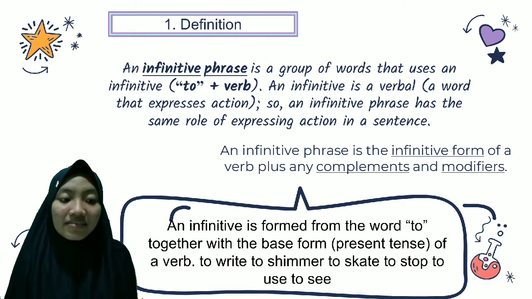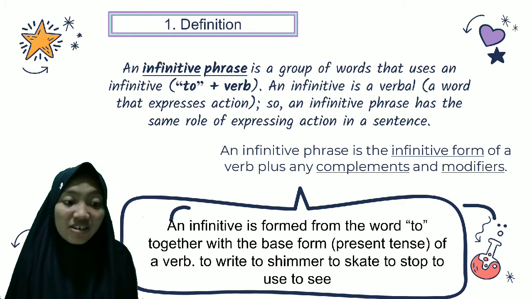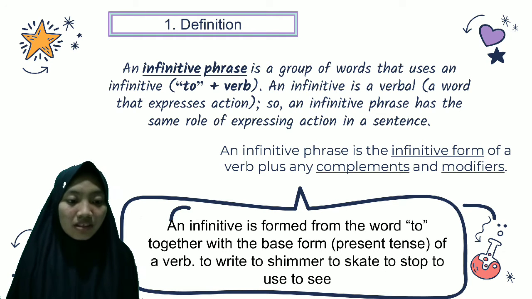An infinitive phrase is the infinitive form of a verb plus any complements and modifiers. An infinitive is formed from the word to, together with the base form or present tense of a verb: to write, to shimmer, to skate, to stop, to use, to see.